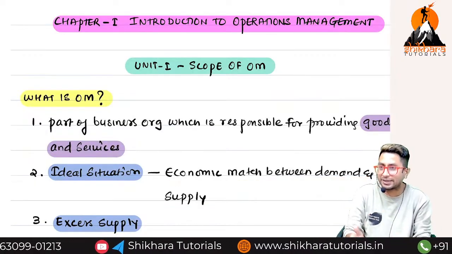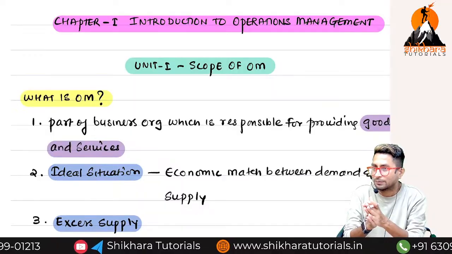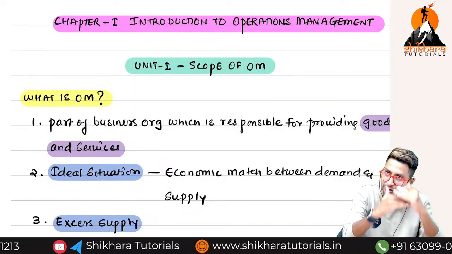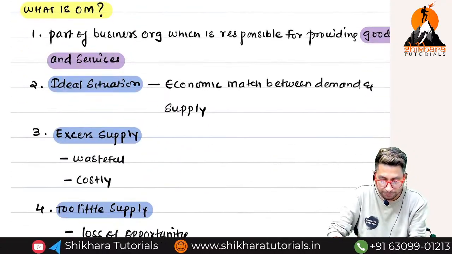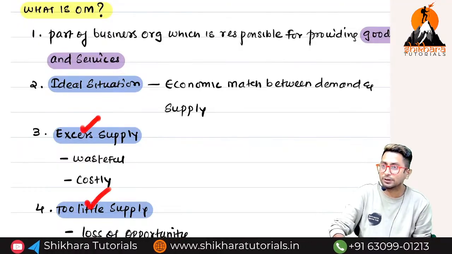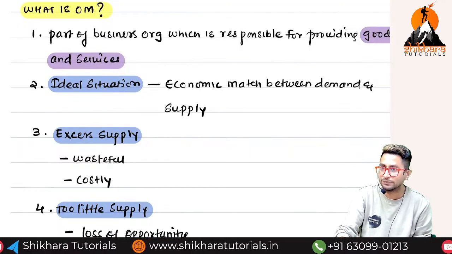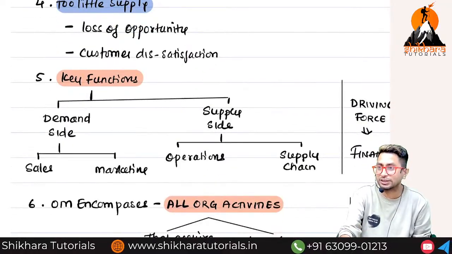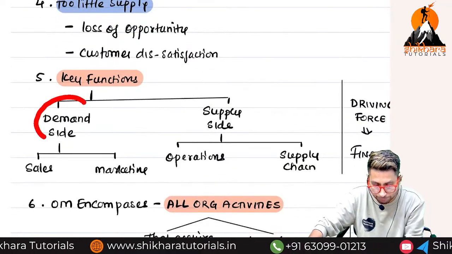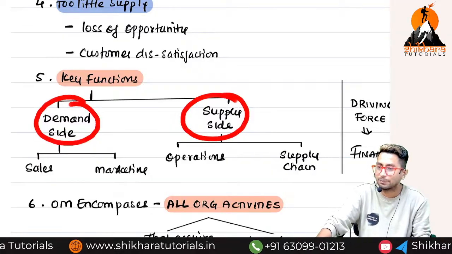There is no guarantee that demand and supply will be equal, but at least the gap between demand and supply should reduce. Otherwise, what will happen? Overproduction and underproduction. Both are dangerous for a company. And whenever I'm producing the goods, I need to keep two functions, demand and supply.